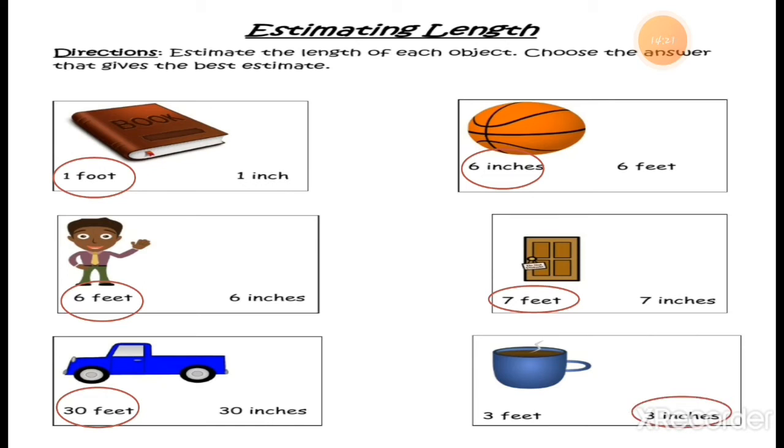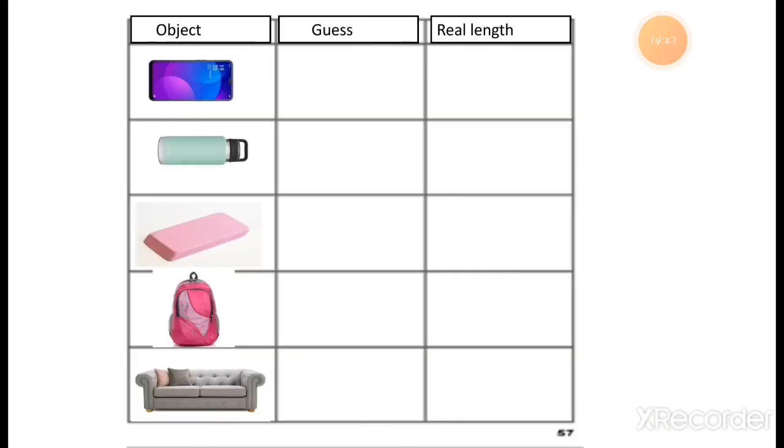It means it should be 3 centimeters long. So this one is the right answer, students. Now the object is the mobile phone, and my guess is that it is 4 centimeters long. What is the exact length? The real length is 5 centimeters.